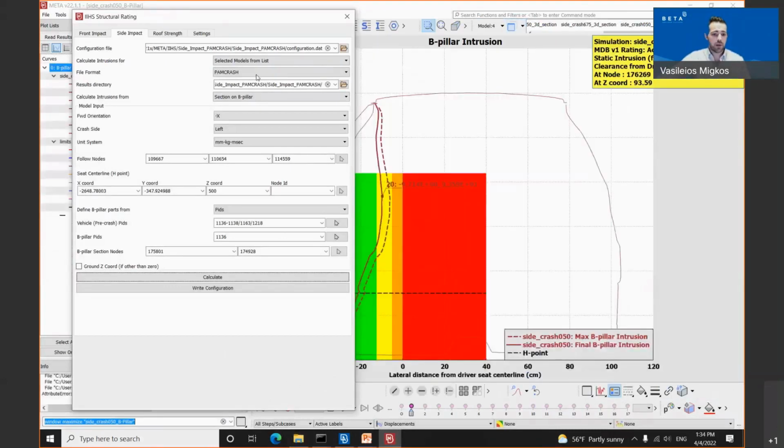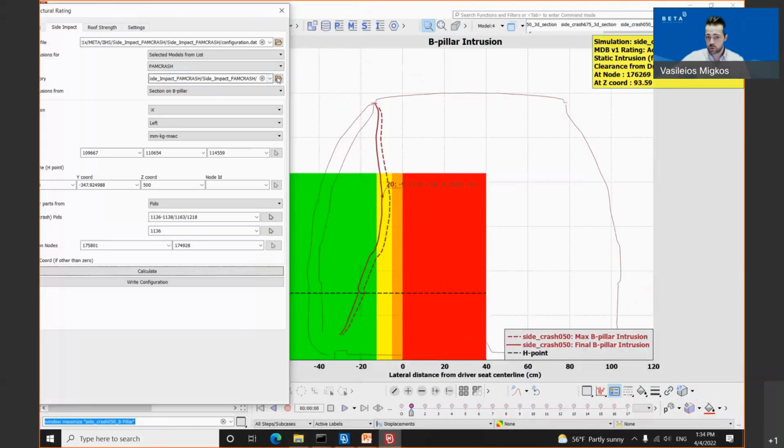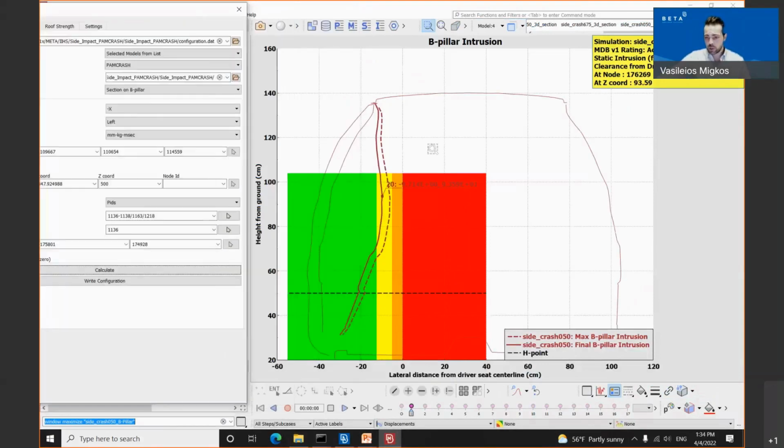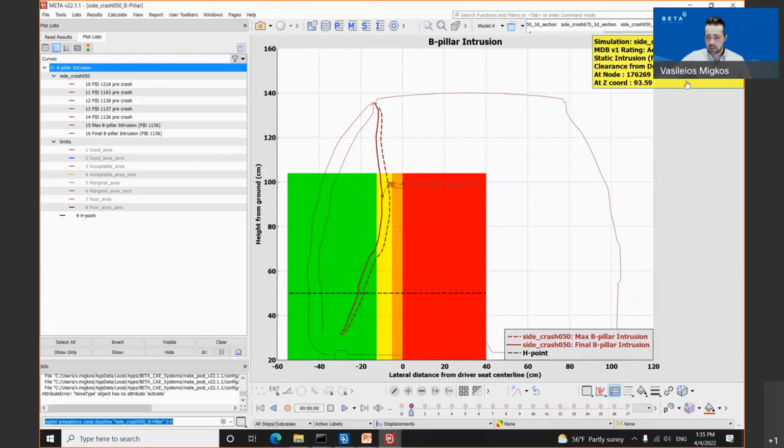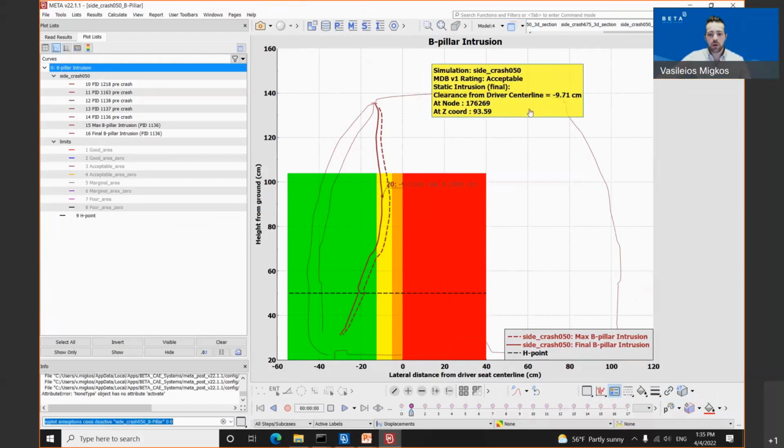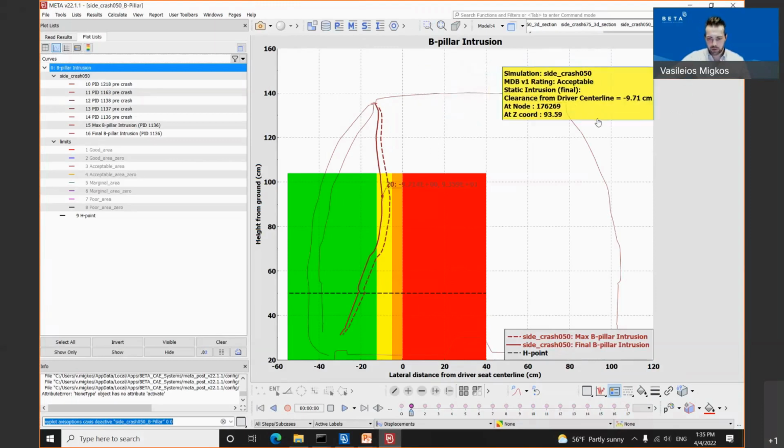You will notice the main difference between version 1 and version 2. The same simulation with the old protocol has a rectangular box appearing in a yellow color. The rating is acceptable. The rating goes again according to the final intrusion. We still have some information inside this rectangular box. Notice the difference. Now the intrusion lies inside the acceptable area.